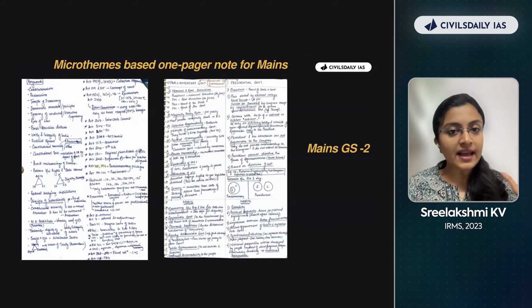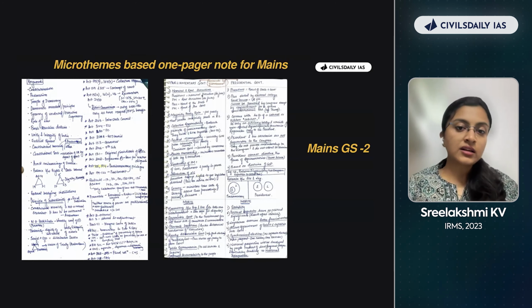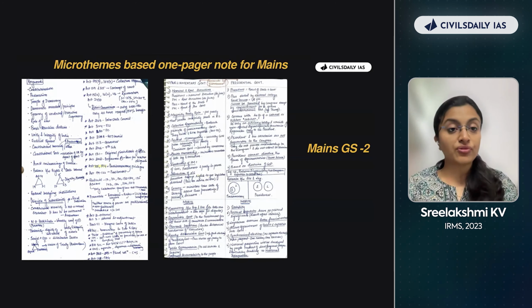Okay, you will get everything. So this is a micro theme that I have analyzed. And once I go through the PYQs, I'll get the nature of question that have been asked. So the kind of question that generally UPSC asks is the difference between parliamentary form of government and presidential form of government. Are we supposed to adopt the presidential form of government?